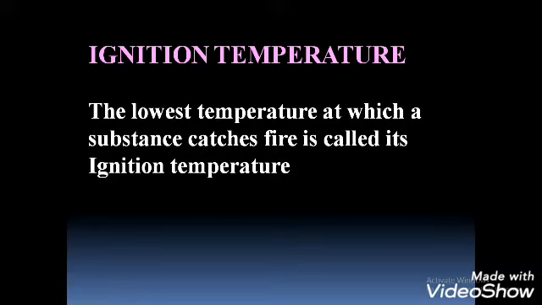Paper, wood, etc. are some substances, but they have different ignition temperatures. So we can say that in paper, the ignition temperature is low, but in wood, the ignition temperature is higher than that of paper. Can you tell now why a matchstick does not catch fire on wood? We find that a combustible substance cannot catch fire or burn as long as its temperature is lower than its ignition temperature.